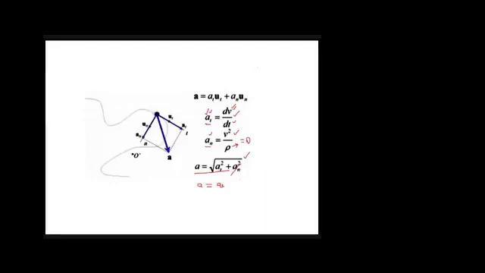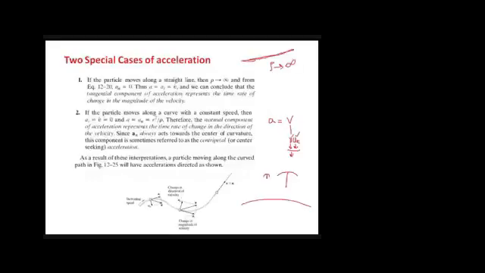Let's read the first one. If the particle moves along a straight line, then rho will be infinity, and from the equation on the previous page, an becomes 0 and a will be equal to at, that is equal to the time derivative of the magnitude of velocity. So we can conclude the tangential component of acceleration represents the time rate of change in magnitude of velocity, right? The tangential component of acceleration represents the change in magnitude.